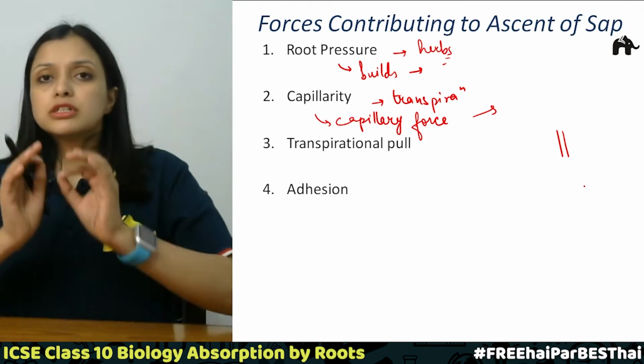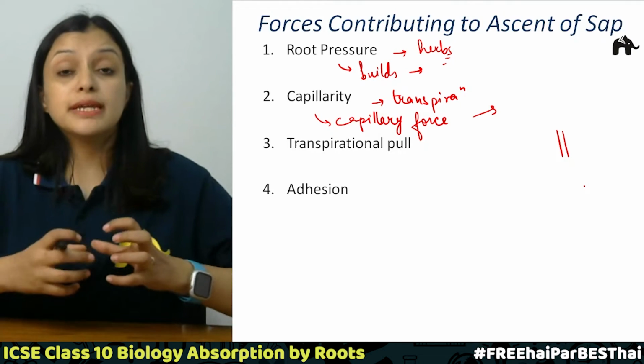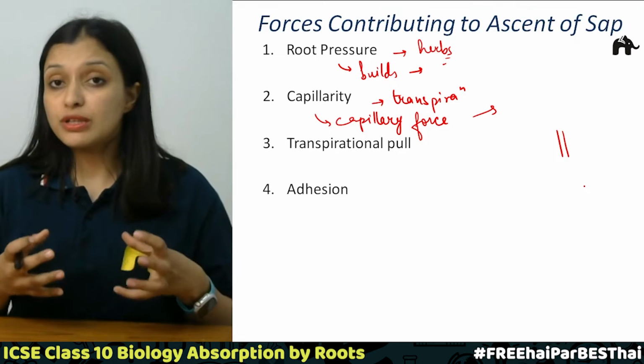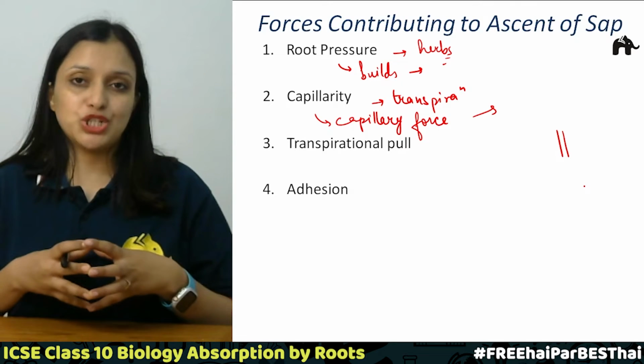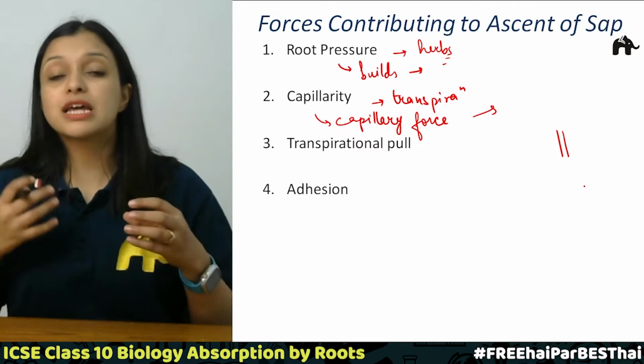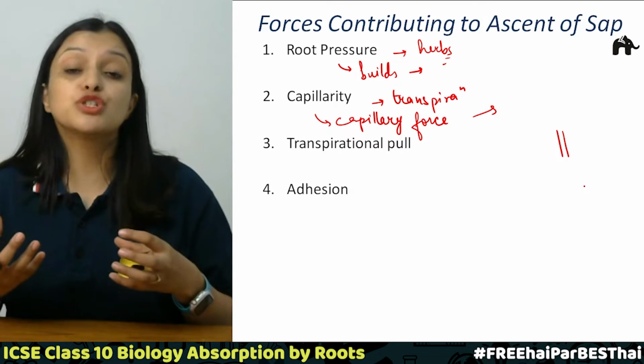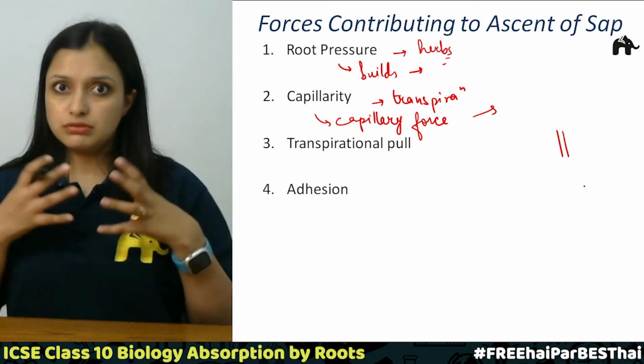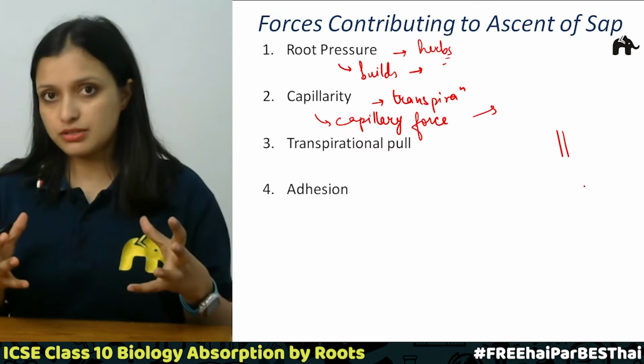Correct? So the third force that is pulling water from roots to the leaves, to the stem and to all the parts of the plant is transpirational pull. Again, as we discussed, water is lost from the stomata of the leaves to the surroundings of the plant.